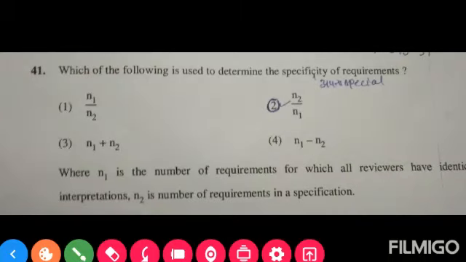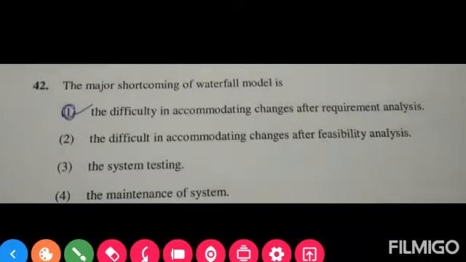Next, question number 41. Which of the following is used to determine the specificity of requirements? And the correct answer is option 2. Moving to the next question, question 42. The major shortcoming of waterfall model is, first option is the correct option.